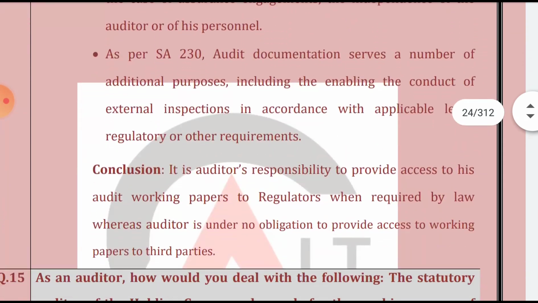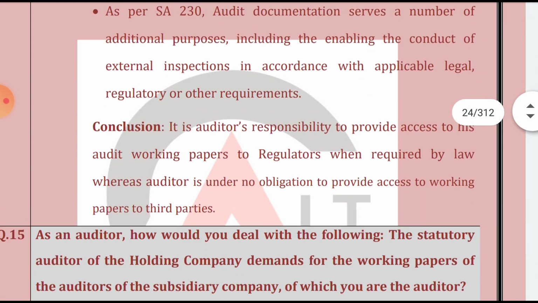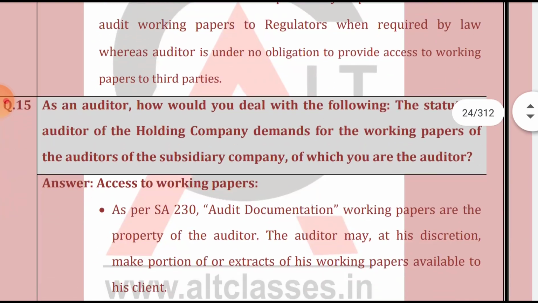So the conclusion is that it is the auditor's responsibility to provide access to his audit working paper to the regulator when required by the law. Whenever required by the law he can provide access to the working paper to the regulator, but there is no obligation to provide the access to the working paper to the third party. So we are done with this answer.